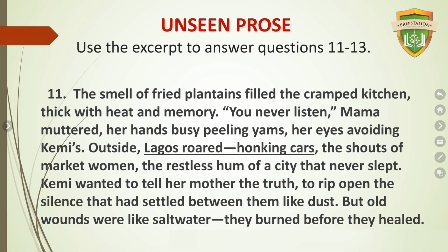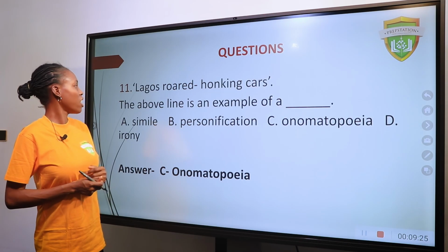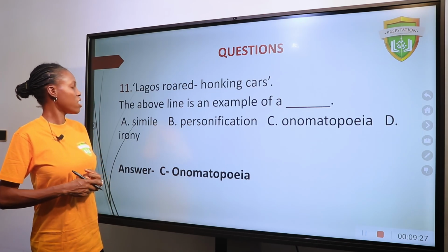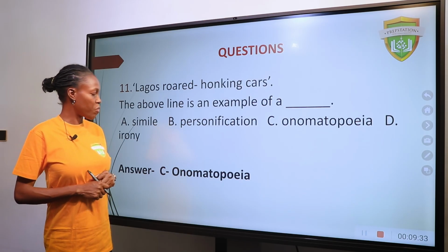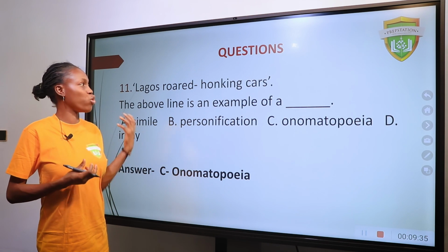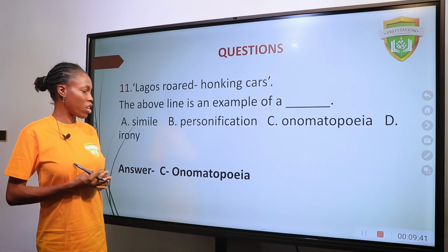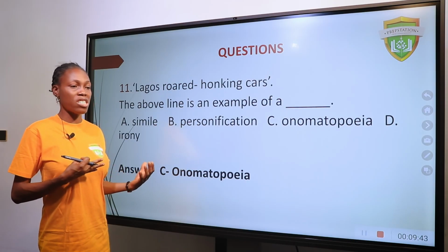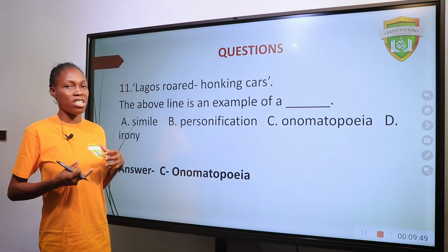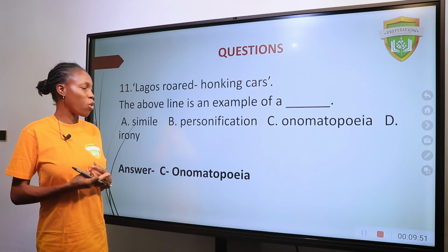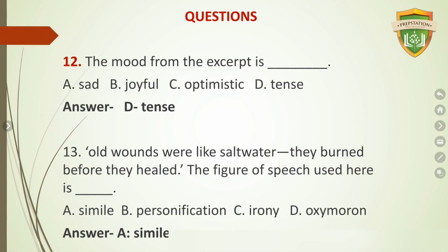So let's look at the question. It says, "Lagos roared, honking cars." The above line is an example of A. Simile, B. Personification, C. Onomatopoeia, D. Irony. The answer is onomatopoeia. Why? Because you're looking at the sounds reflected in this excerpt. So Lagos roared. Roaring is synonymous with the sounds lions make. So in this case, you're looking at the sound or noise coming from the city of Lagos. So it's an onomatopoeia.